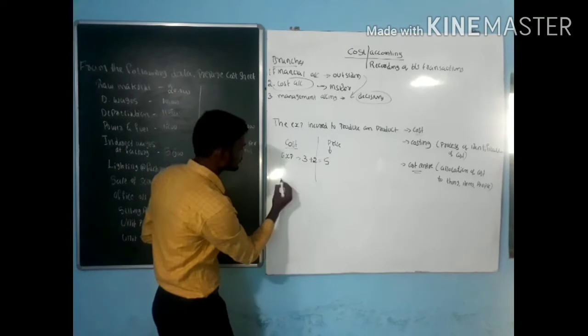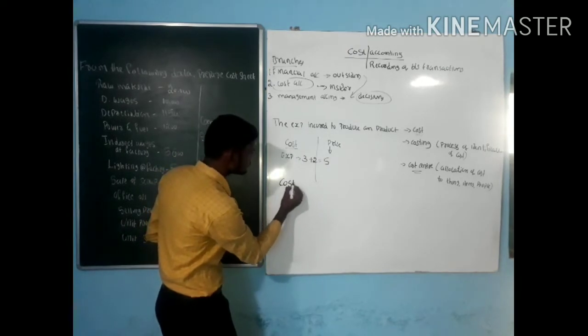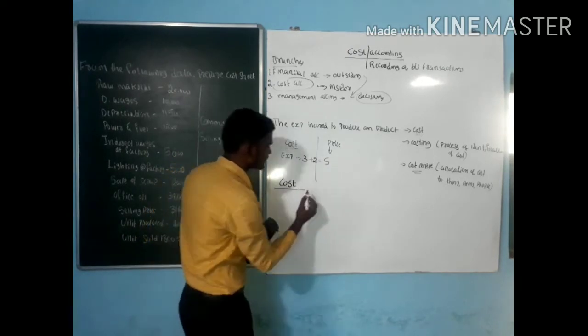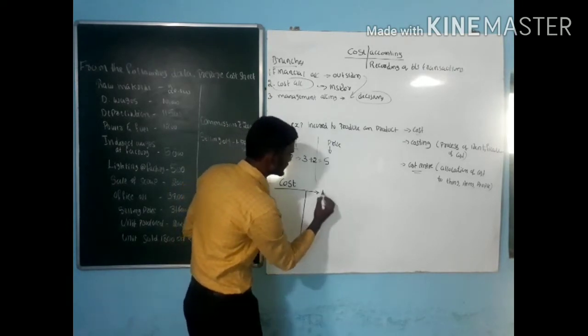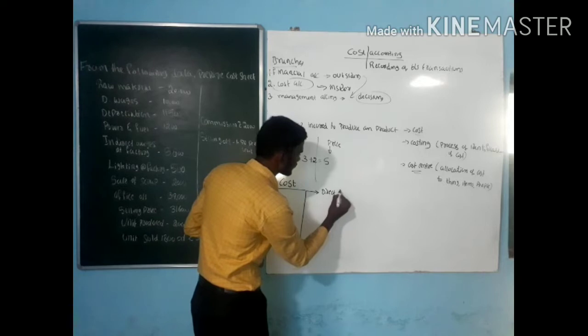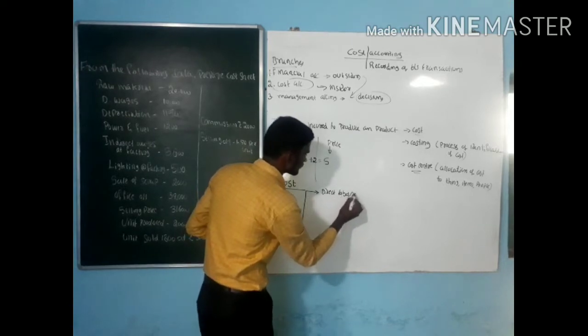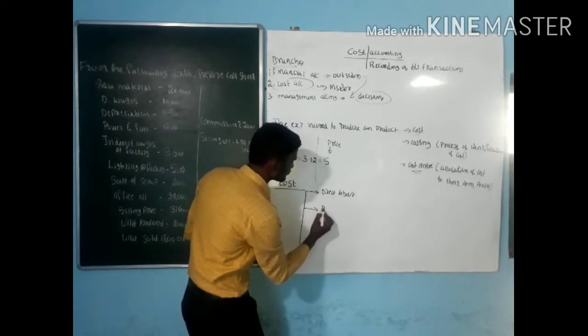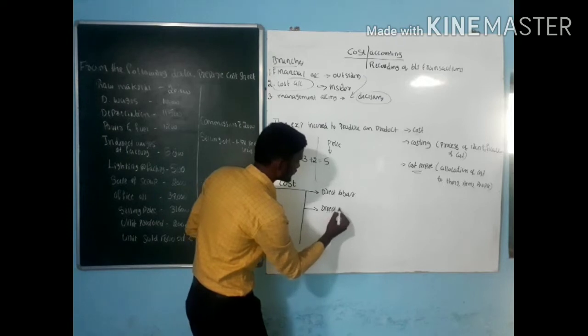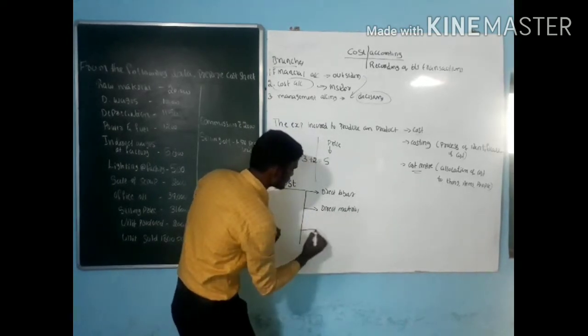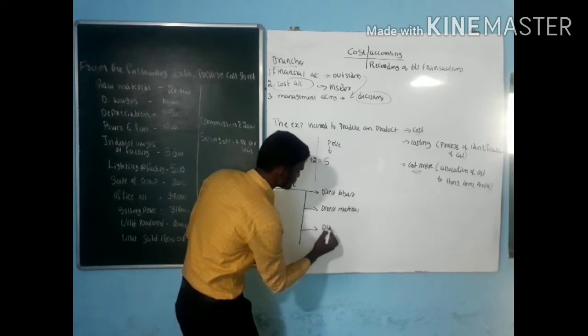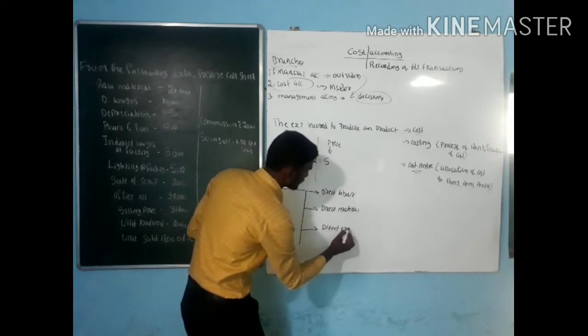Next one, when we come to cost, there are three elements. One is direct labor. Next one, direct material. Next one, direct expenses.